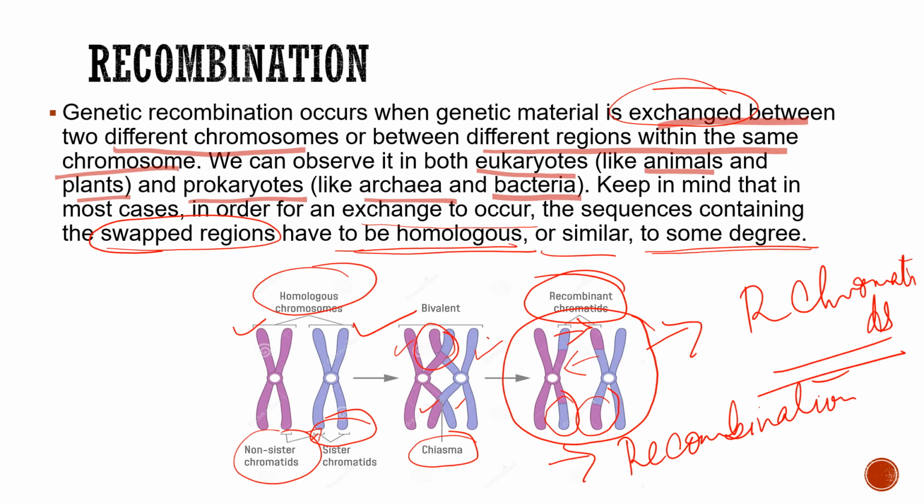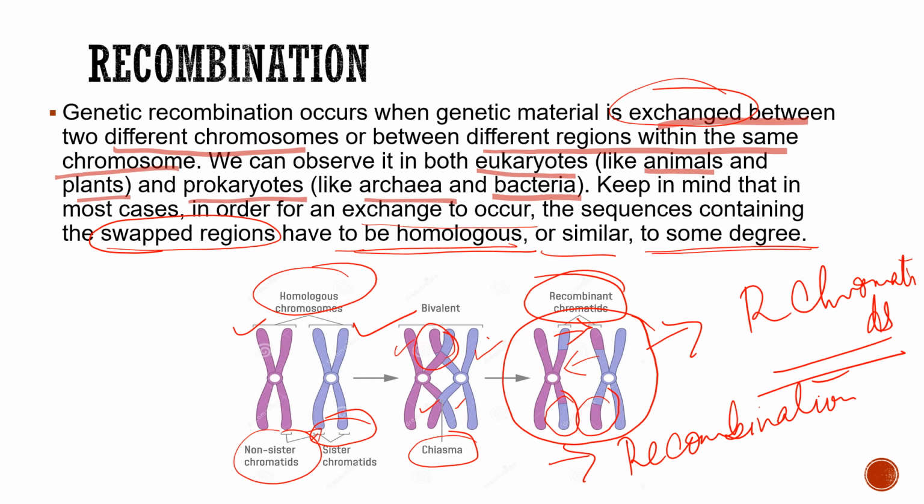Just make it clear: these parts of genetic material from one chromosome are being exchanged with another chromosome. They are not moving anywhere else. They are just taken from one and moved to another. They are exchanging. Is it clear? This will help us to learn recombinant DNA technology. We will also learn the molecular basis and all in the next classes.